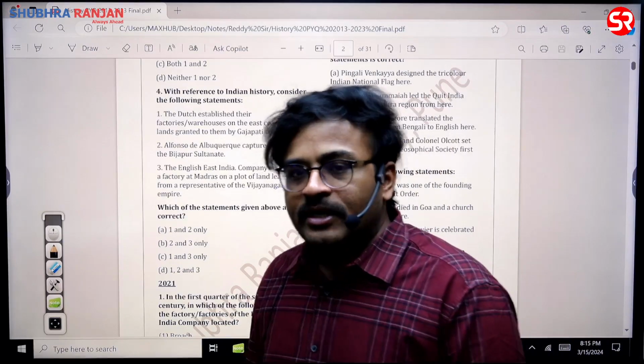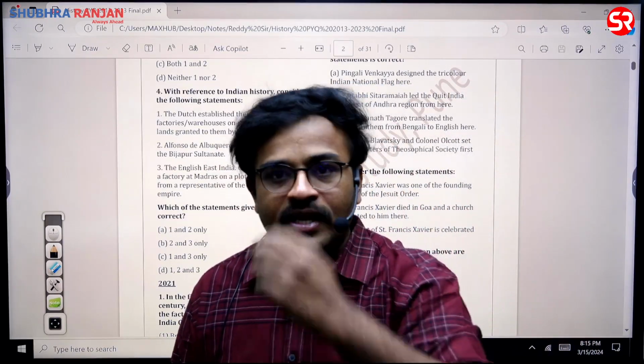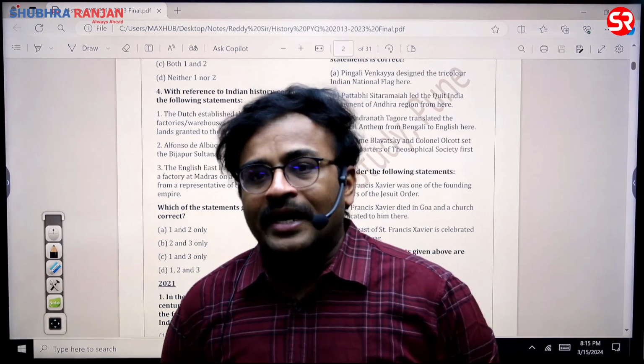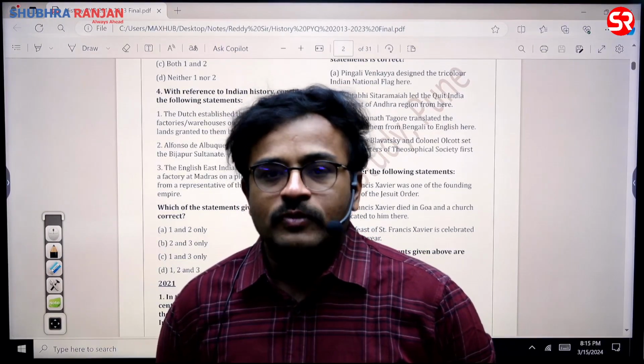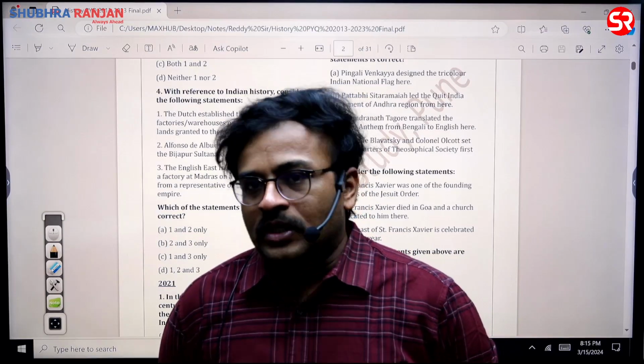So the third statement is definitely correct. The Vijayanagara Empire representative was present at Chandragiri at that point of time, and he is the one who granted the land to the British of a small fishing village called Channapatna, and that became Madras. So that statement is correct.